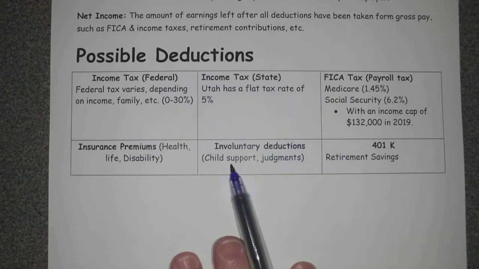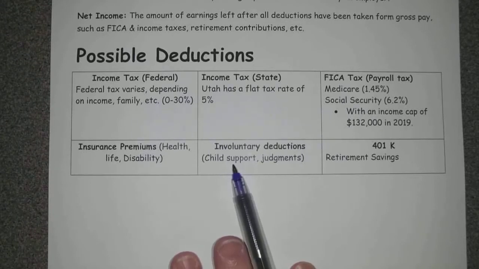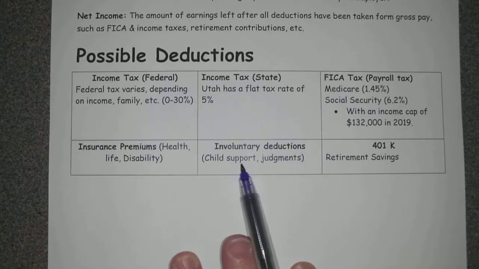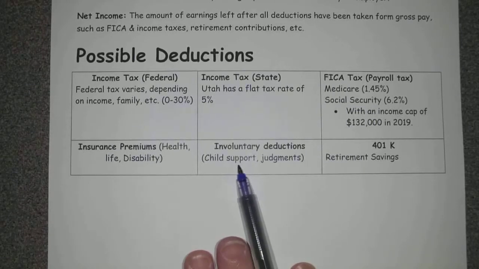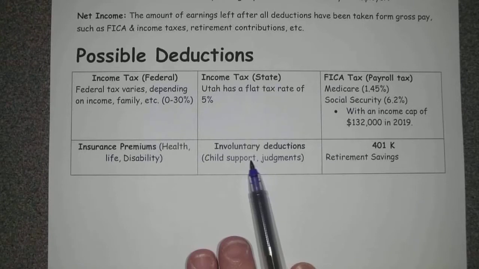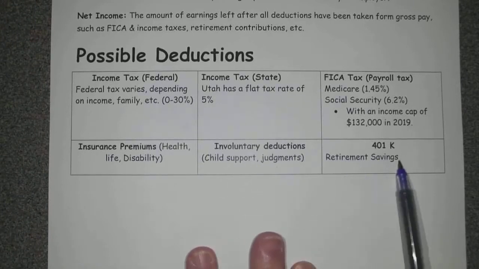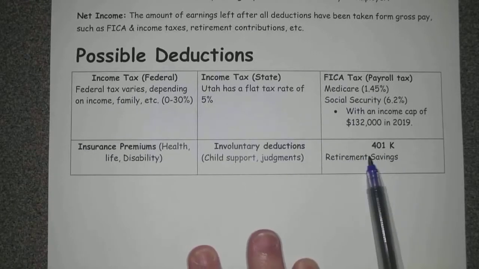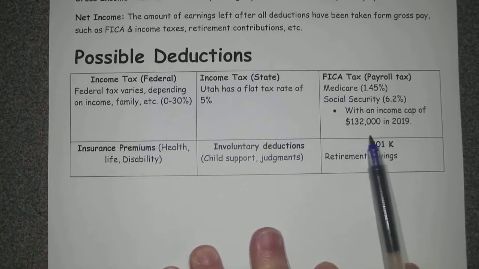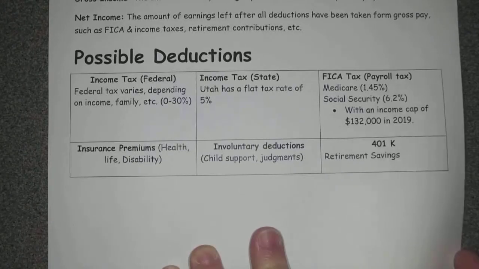Did you know that if you owe somebody child support, they can have your wages garnished? Garnished means that you don't have a choice of whether or not they take that pay out. They're going to take it out of your check automatically. The same thing happens if you are in trouble with the court and you owe somebody money. That money will be garnished also. It will be involuntarily taken out of your paycheck. And then another kind of thing you can take money out of your check for is a retirement or savings account, usually called a 401k.